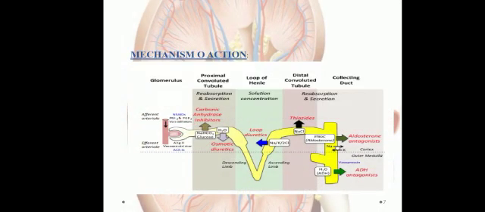Now we have the mechanism of action. The diagram clearly shows the carbonic anhydrase inhibitors acting at the proximal convoluted tubule, while thiazides act at the distal convoluted tubule, and loop diuretics act on the ascending limb of the loop of Henle.